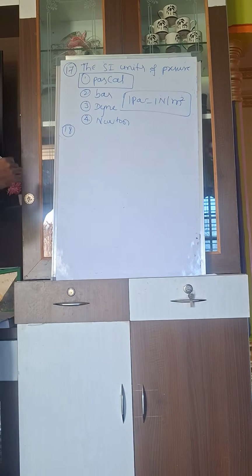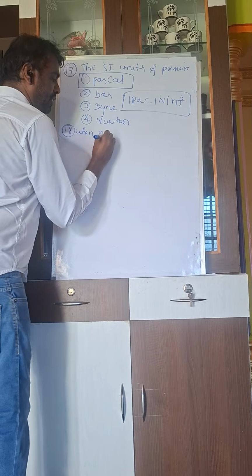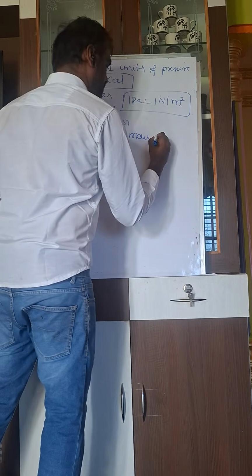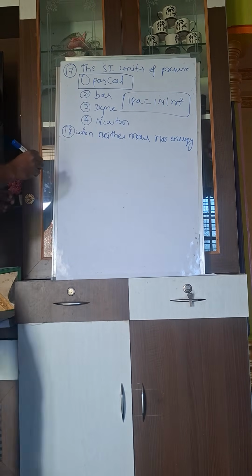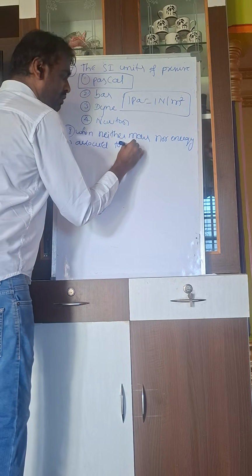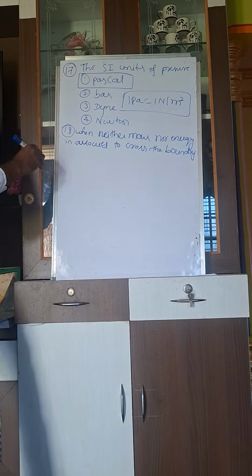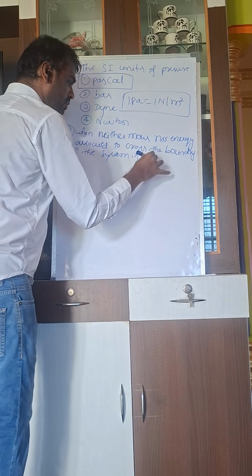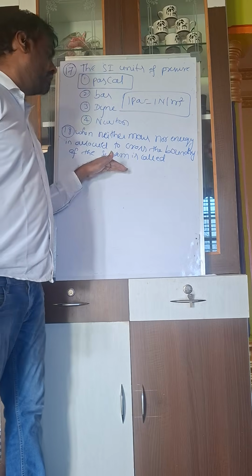Then I will start from the 18th. When neither mass nor energy is allowed to cross the boundary of the system, it is called what?